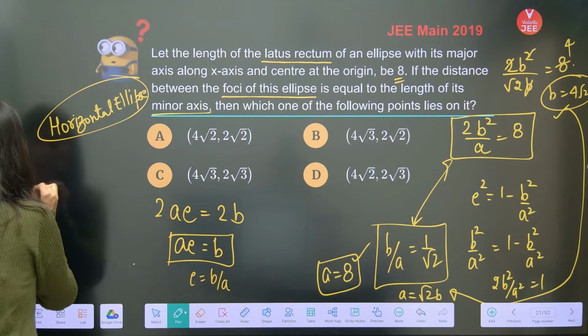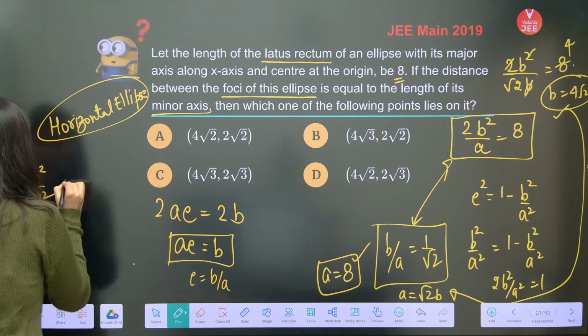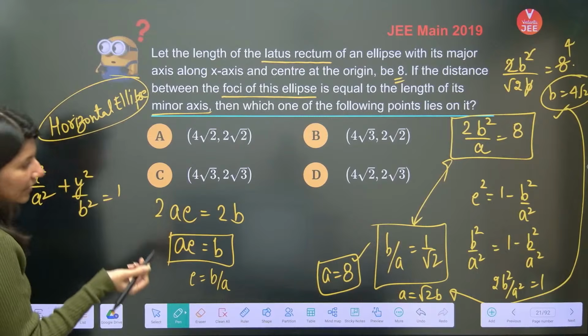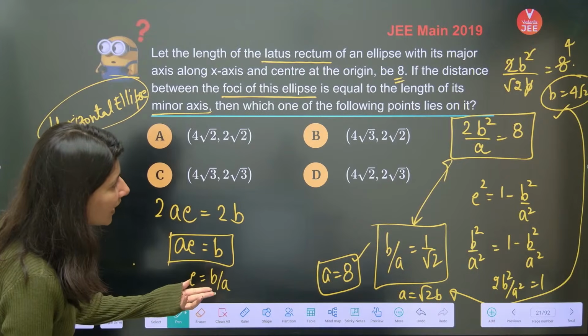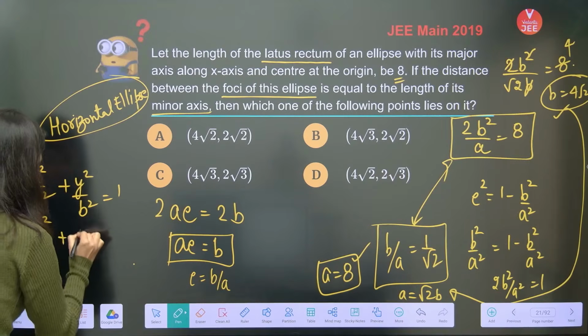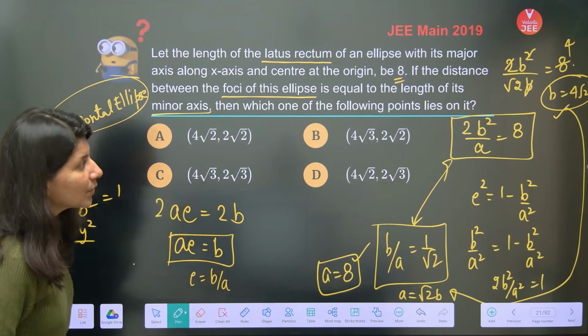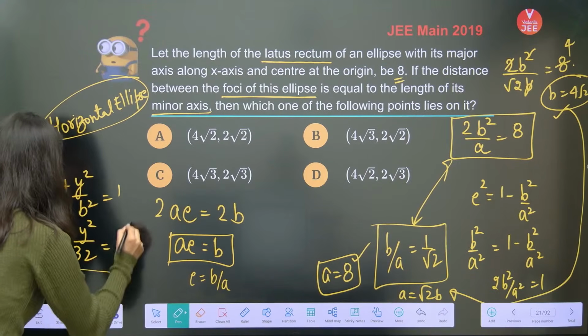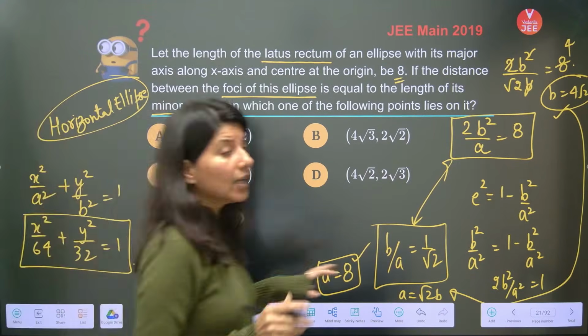Okay, so x square by A square plus y square by B square equals 1. And A and B are right in front of you, 8 and 4 root 2. So x square by 64 plus y square by (4 root 2) square, which is 16 into 2, 32, equals 1. Now you have got the equation of the ellipse.